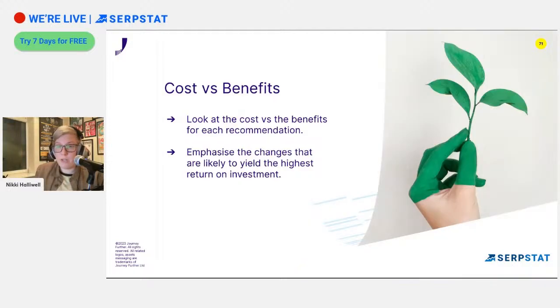Cost versus benefit. Make sure you're taking the time to highlight what the outcomes should be. So, like, okay, it's going to cost you this much in time or this much in revenue, but you can get X, Y, Z on the back of it. So again, it's that PIE, or what other metrics you want to use to be able to communicate that across.